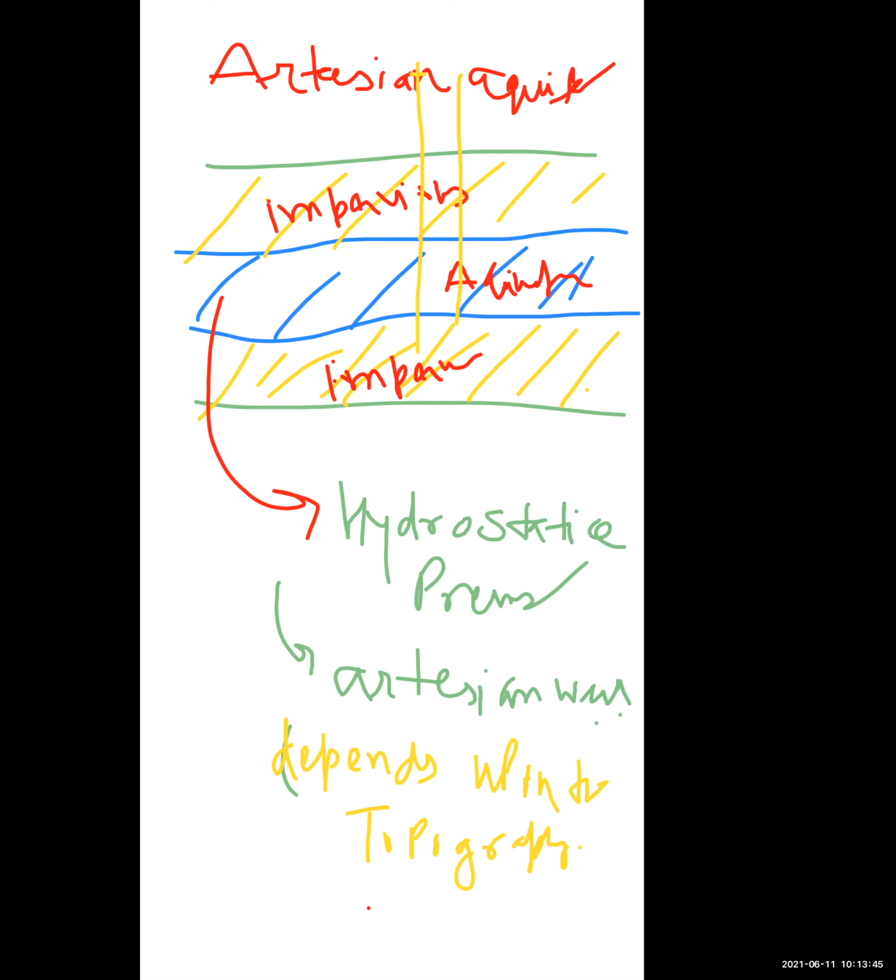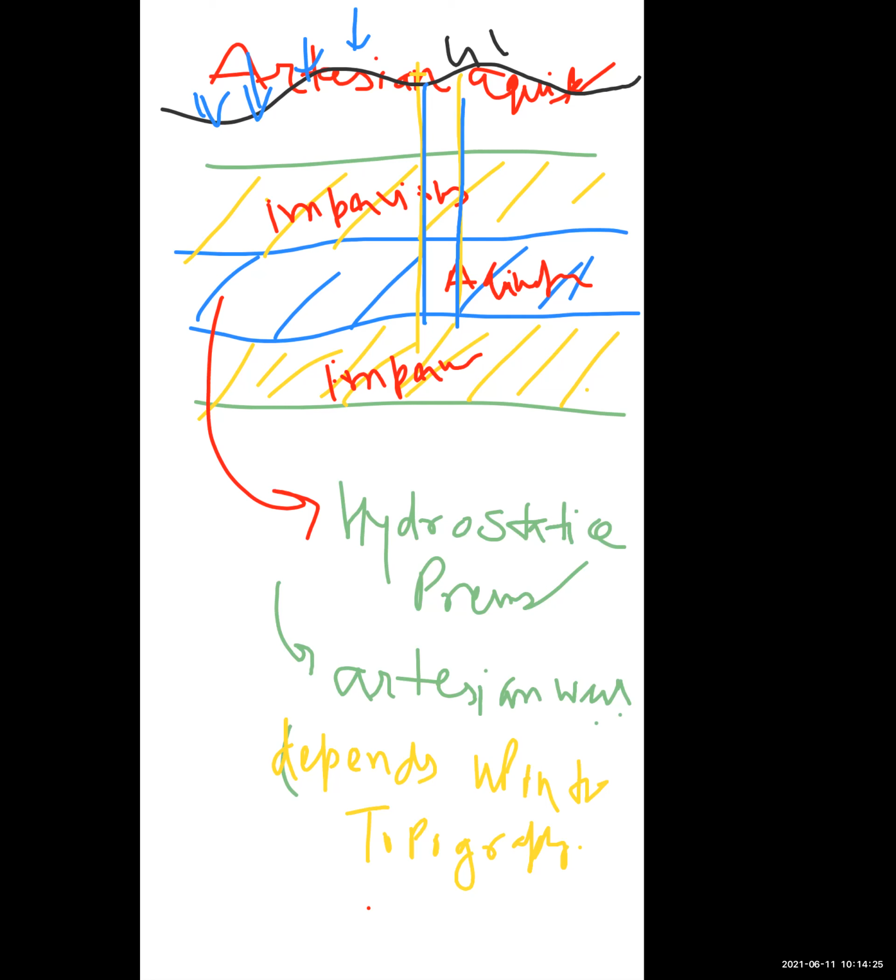This is the earth surface, the ground level. The well is constructed here. This is the recharge area of the catchment. The type of soil may be sandstone.